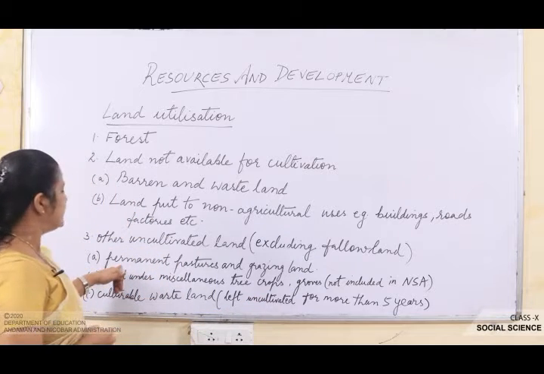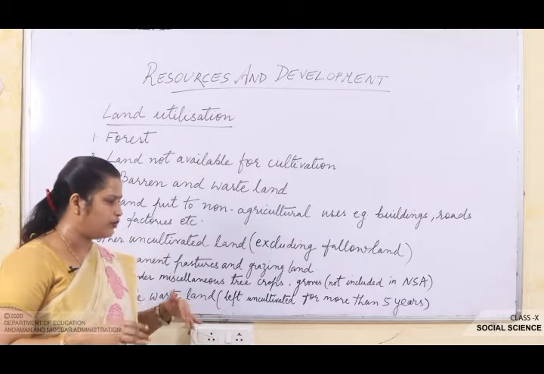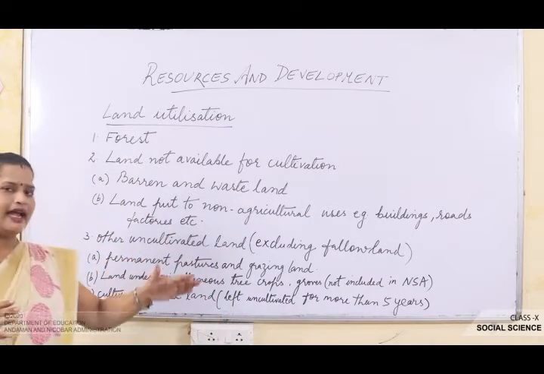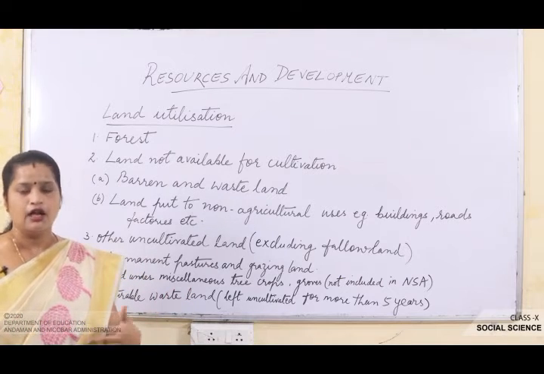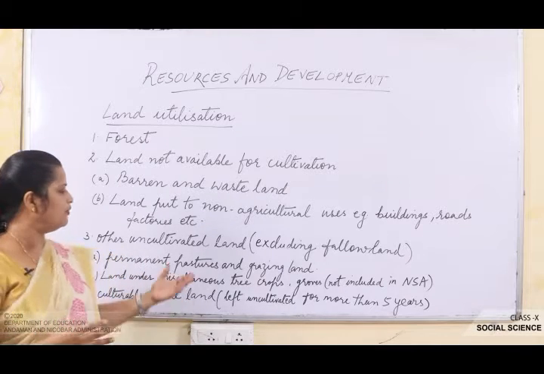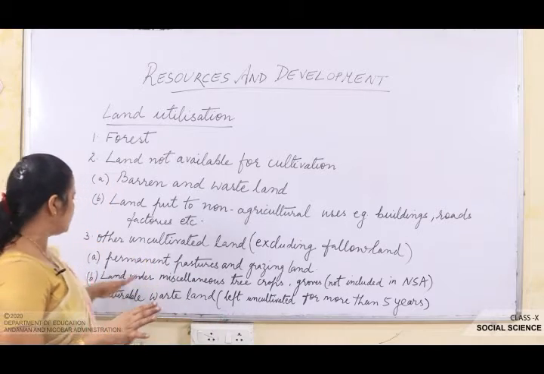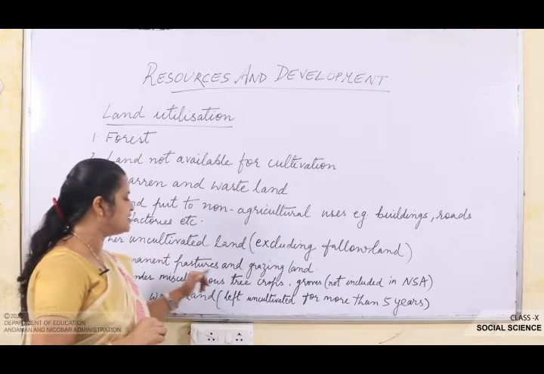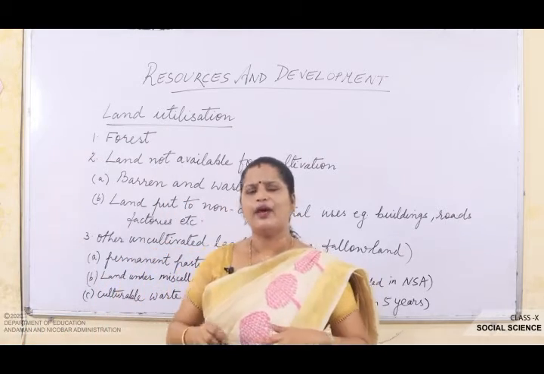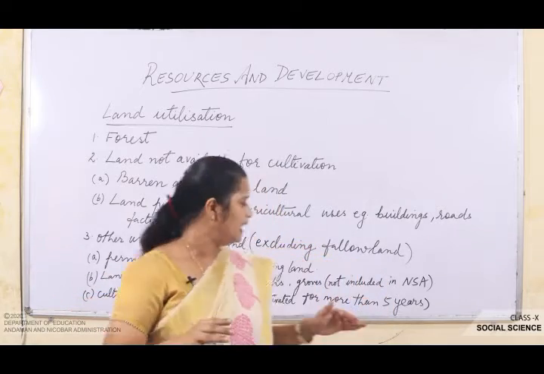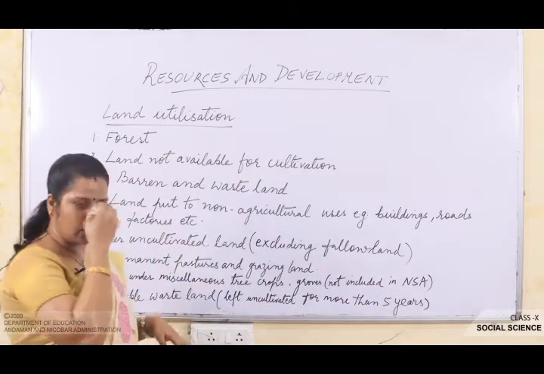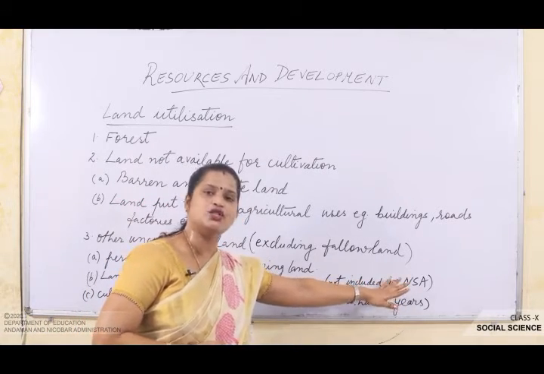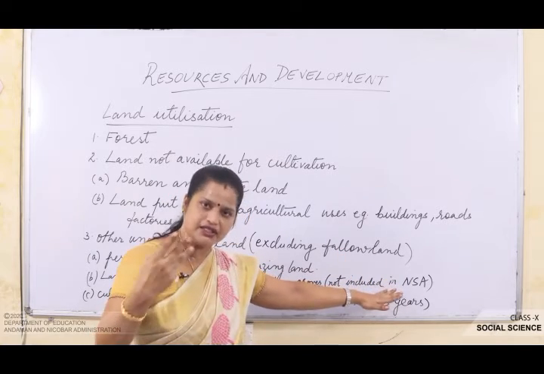Under this you can see there are certain lands where natural grasses are grown, and such land is used exclusively as pasture for cattle, for grazing grounds and all, okay. It is suitable for the grazing of cattle. That is what we call permanent pastures and grazing land. Then second comes land under miscellaneous tree crops or groves, means such land where various types of trees are grown, that is what we call tree crops, groves and all, okay. Now that is not included in NSA, means net sown area. Now what is net sown area? I will tell you later on.